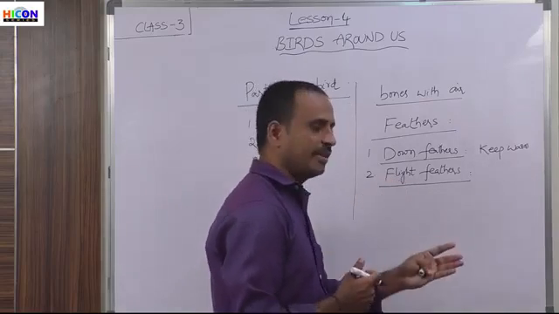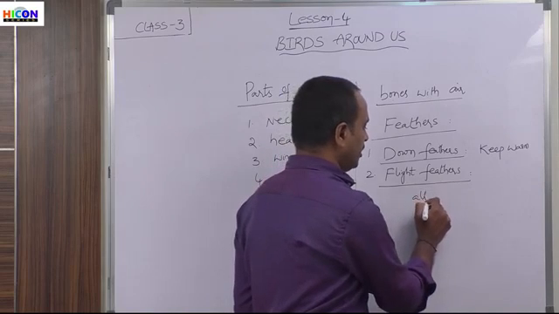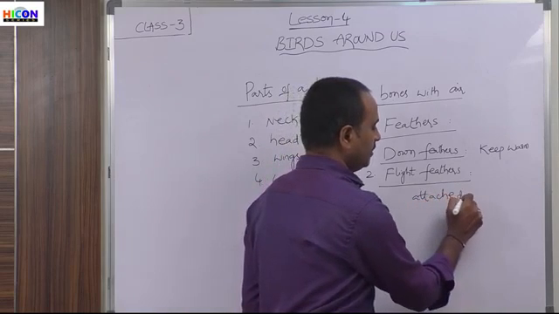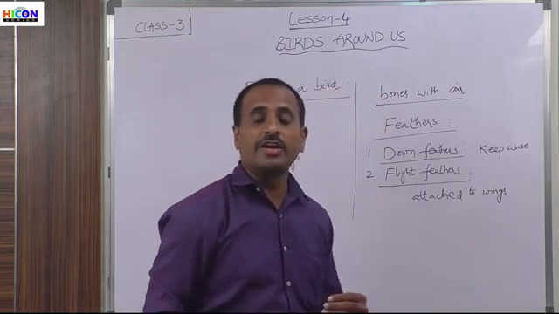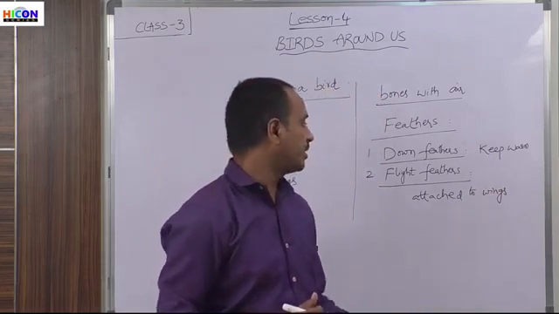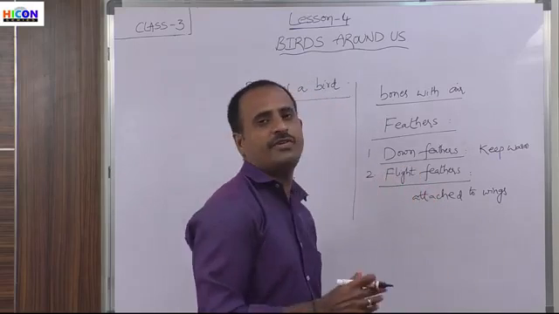So these flight feathers are attached to wings, and that's why the birds are able to fly in the sky because of these feathers. That's why these feathers are called flight feathers.